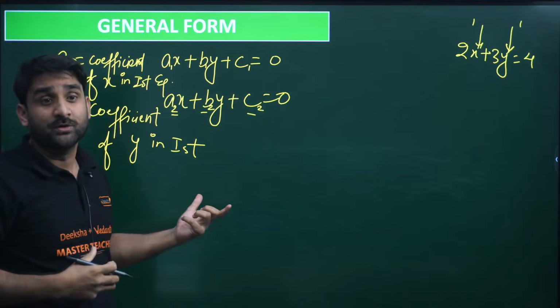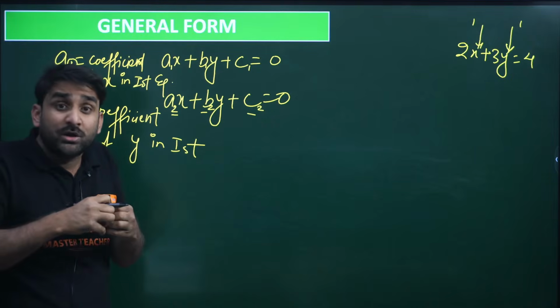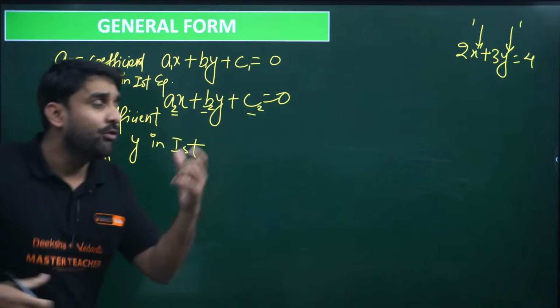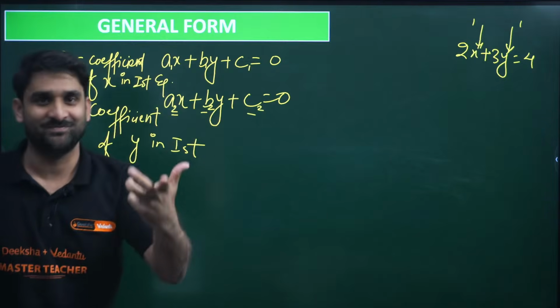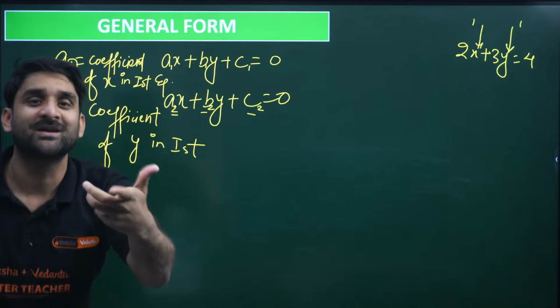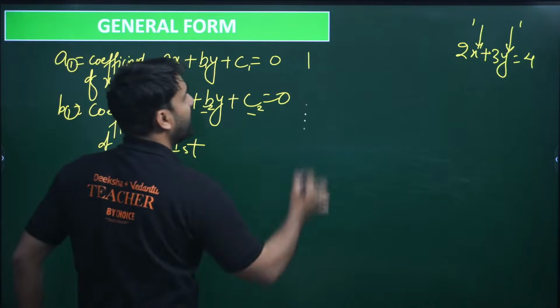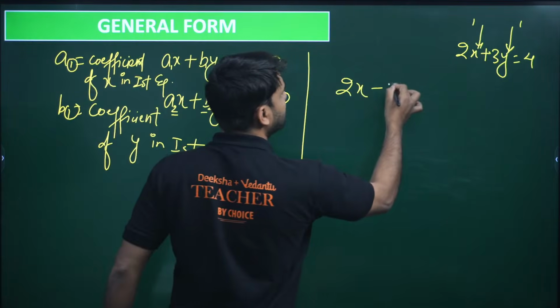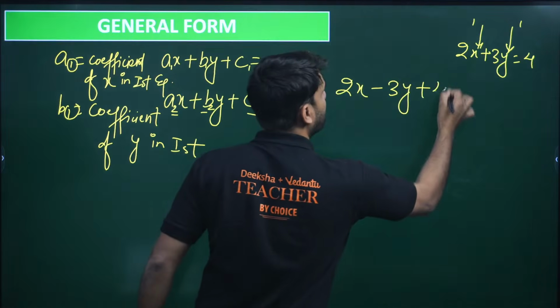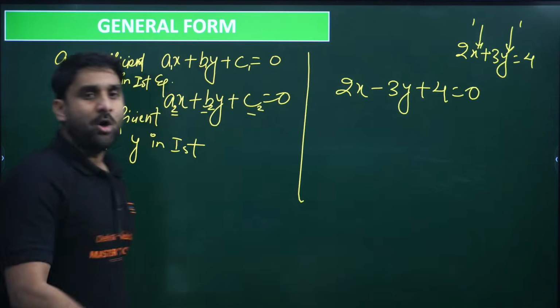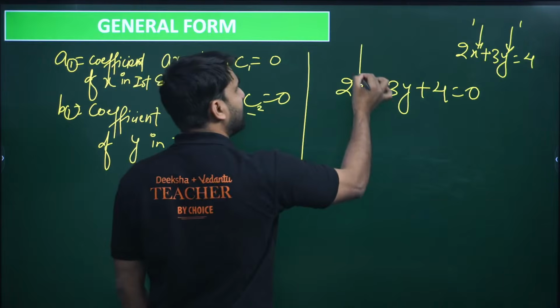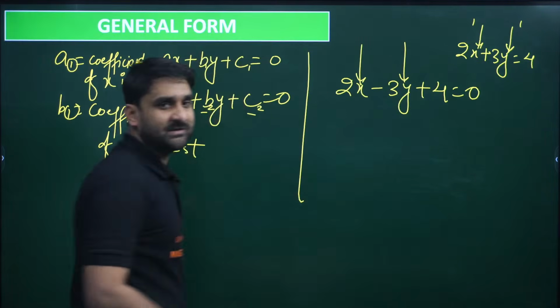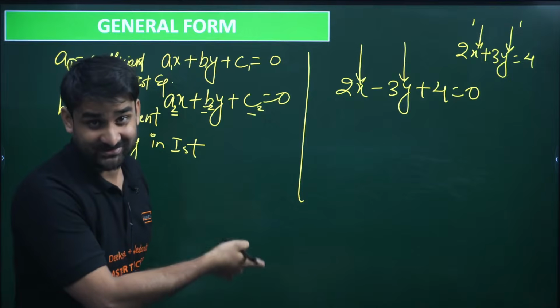They are constant values. So what is a linear equation? The linear equation is the combination of variables and constants. How many variables? Two variables. If I'm writing one equation, 2x minus 3y plus 4 equals to 0, what are the variables? The variable is x here, the variable is y here. So two variables are here, and the power is 1. That's why this is a linear equation.